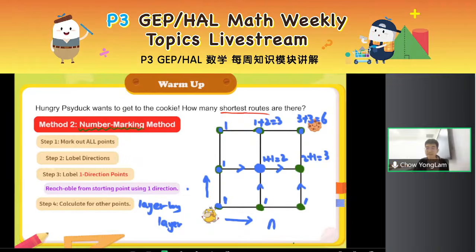So by simply labeling in order on the picture, you can find your answer, right? There are 6 ways to reach this point. Okay? And yeah, with that, let's take a look at the next question.